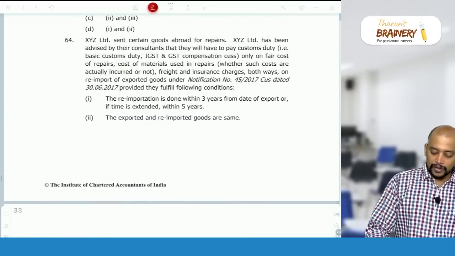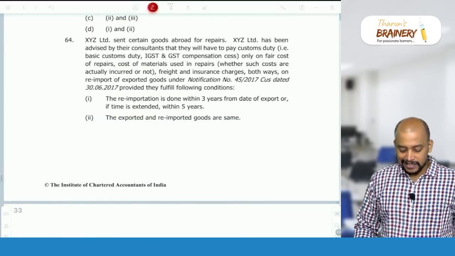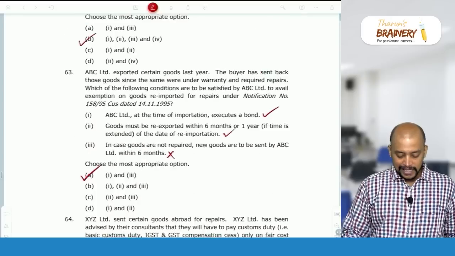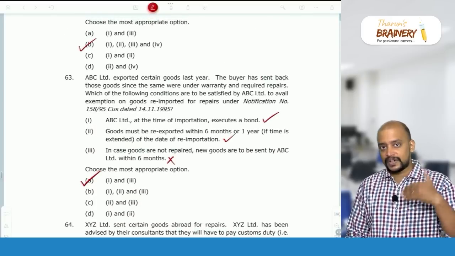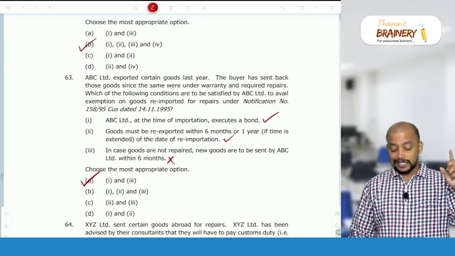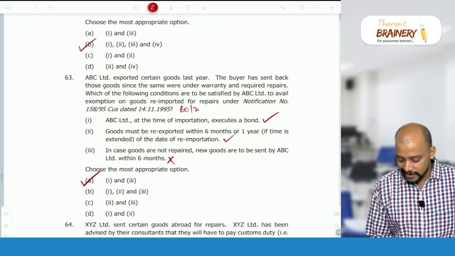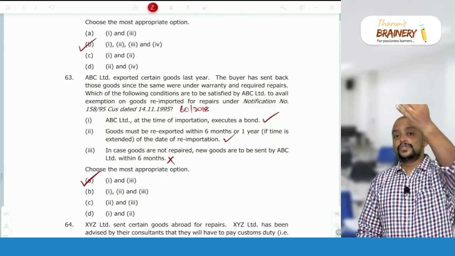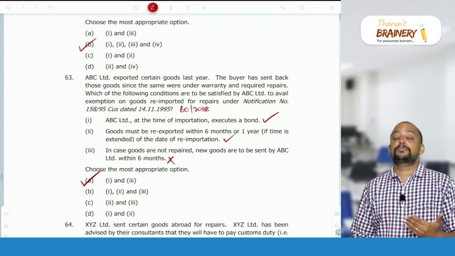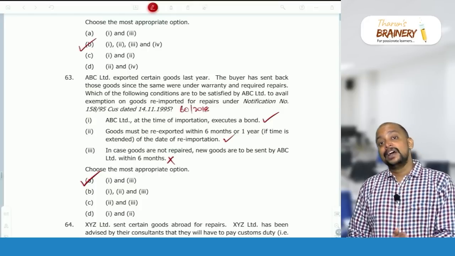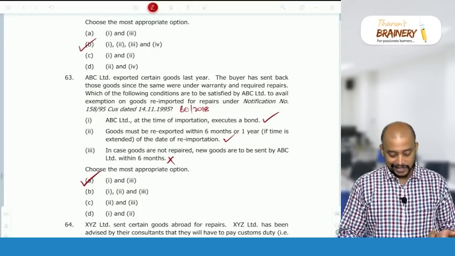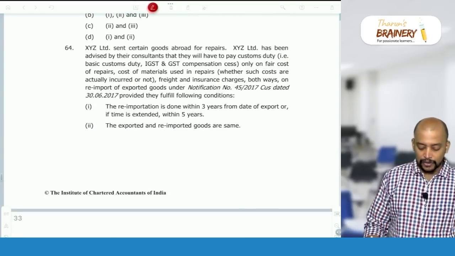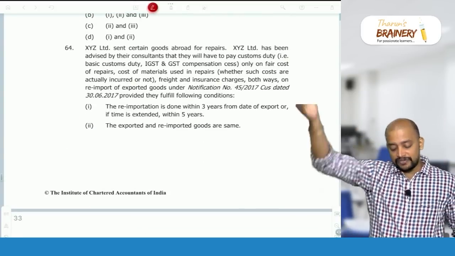Then 64, XYZ Limited sent certain goods abroad for repairs. See, this one is exported. The buyer has sent back the goods for repairs. So actually notification 60/2018. Notification 60/2018. So goods are brought back for repairs or reprocessing, refurbishing, etc. and should be re-exported within 6 months plus 6 months. Okay, that is this. Whereas 64 is goods sent abroad for repairs.